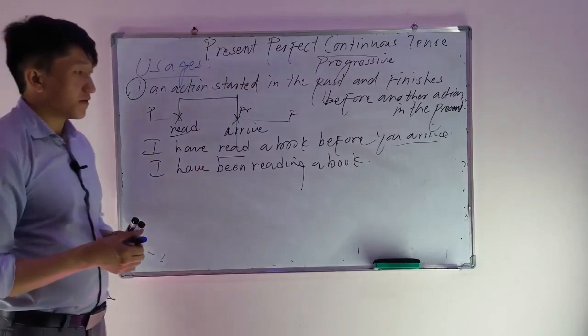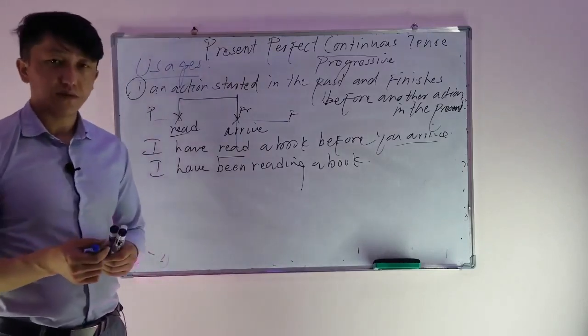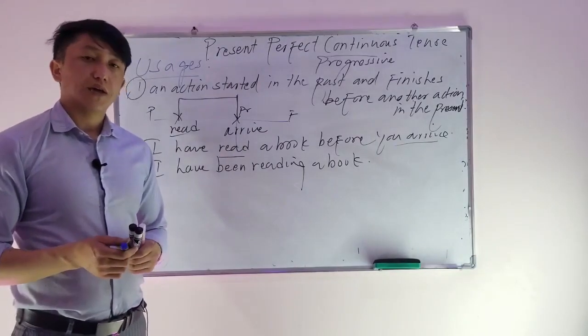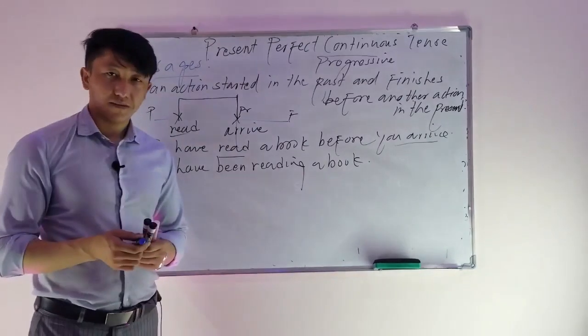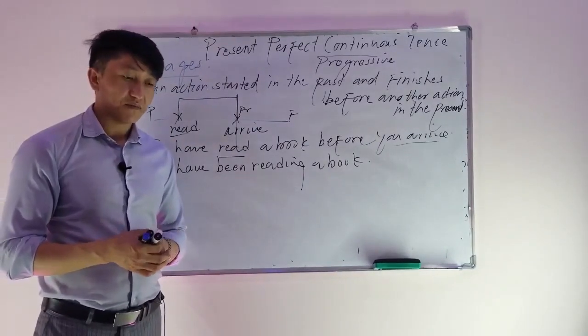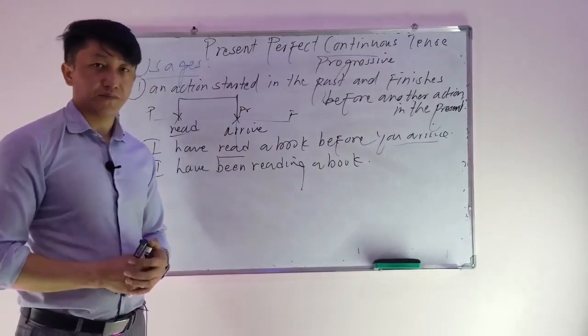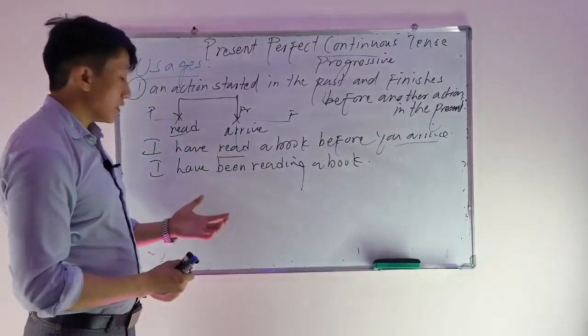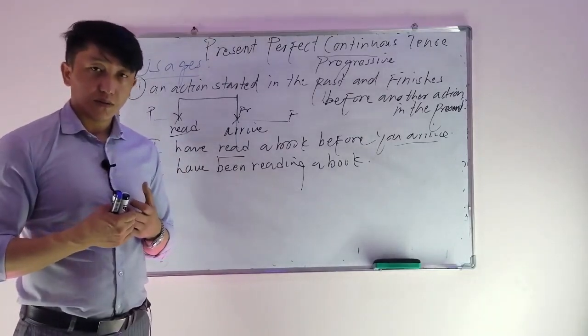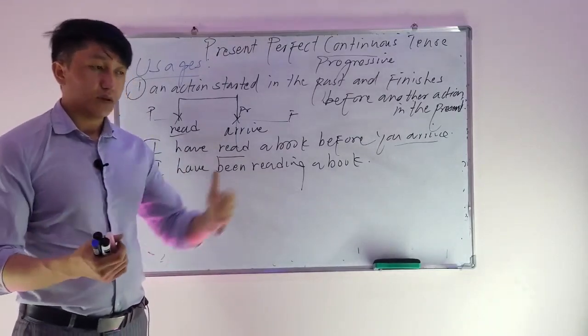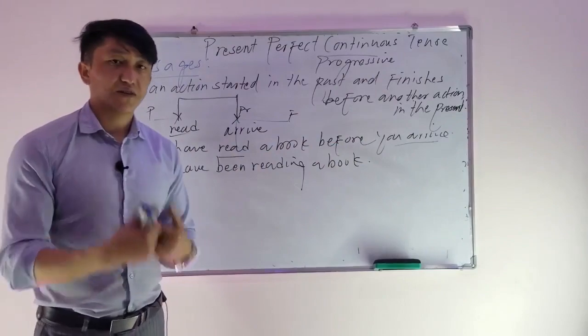So sometimes it's confusing. In order to remove this confusion, we have to use present perfect tense. For example, if I say present perfect continuous tense, sometimes we think that the action may continue to the future. For example, I started reading in the past, and when you arrive now, I just finished it.